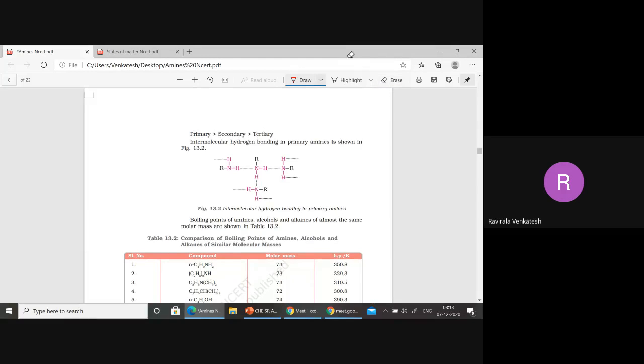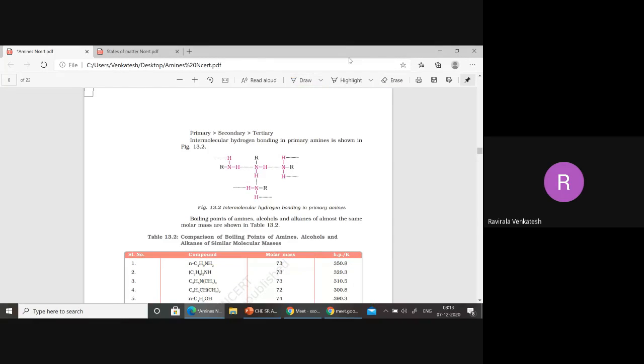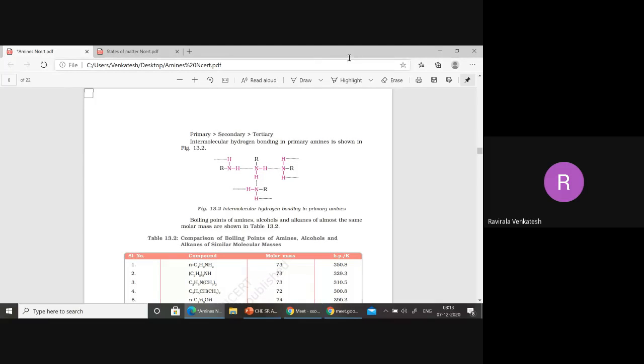Or NH2. Or NH2, I'm writing here this. Or NH2.